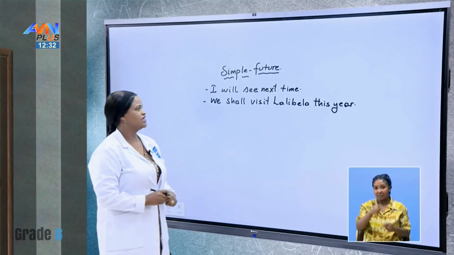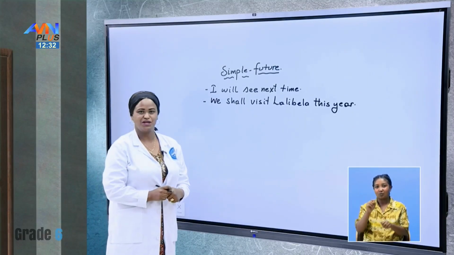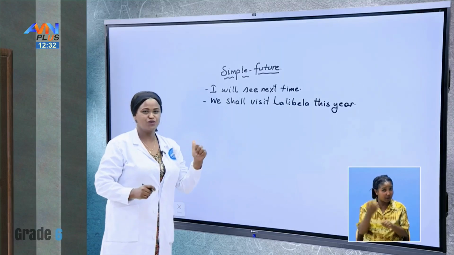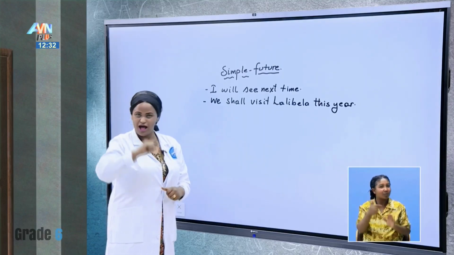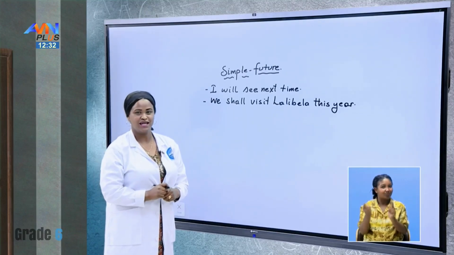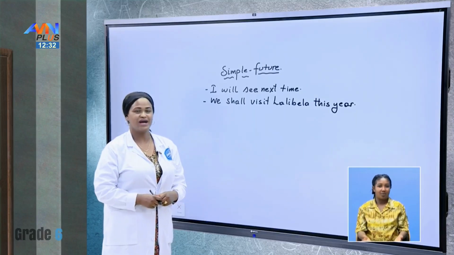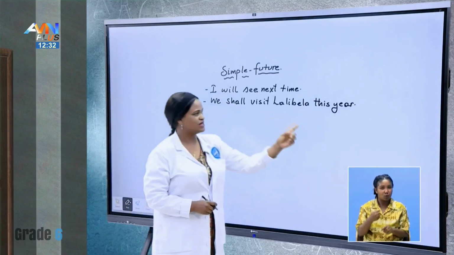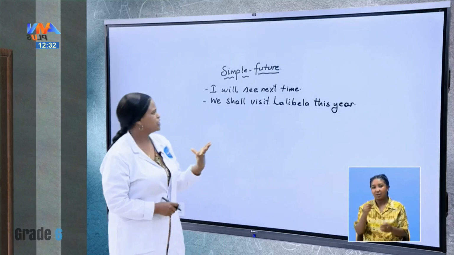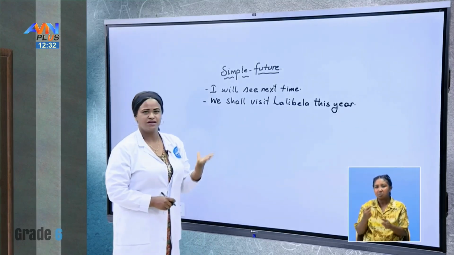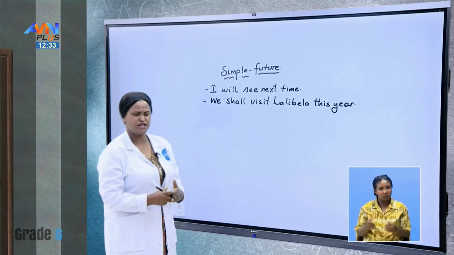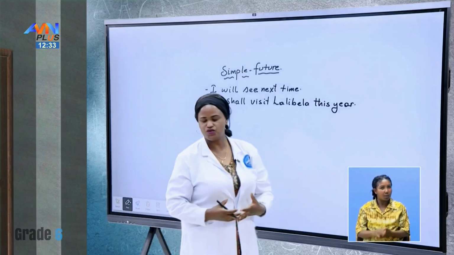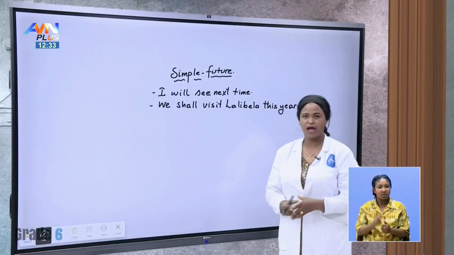The first one, I will see you next time. You remember? Last time when I say goodbye, what do I say? I will see you. Yes? And then here I come. Right? So, I will see you next time. We shall visit Lalibela this year. What kind of actions are these? When is the time of happening? Can you tell just by looking at these sentences? Can you tell the time?